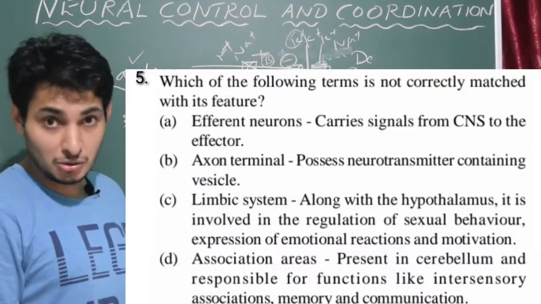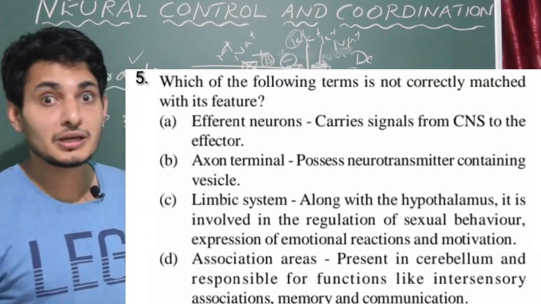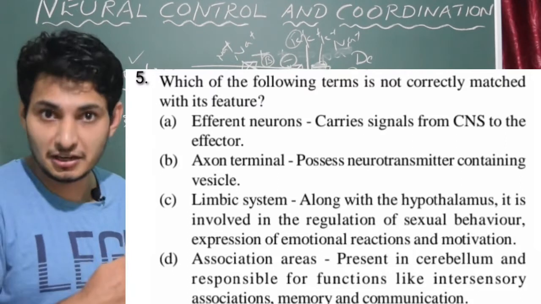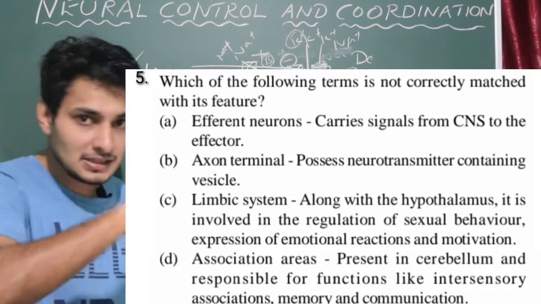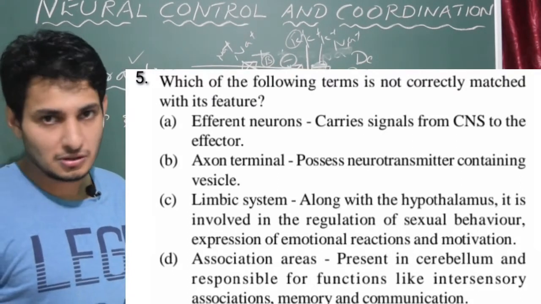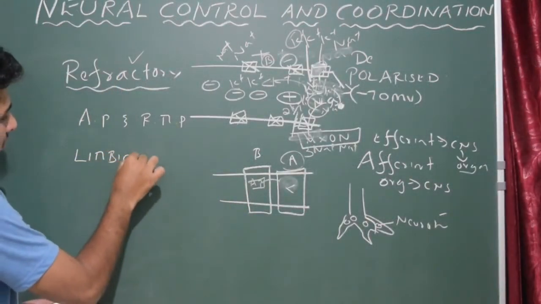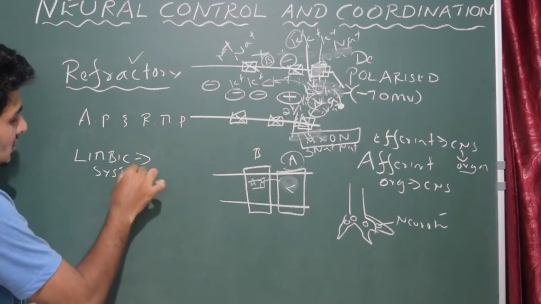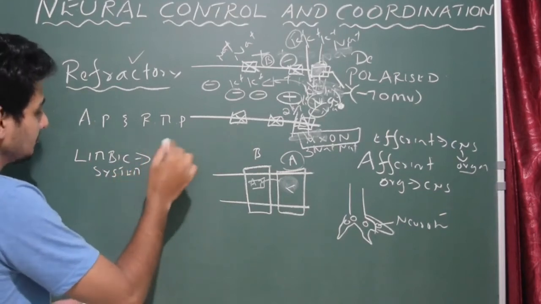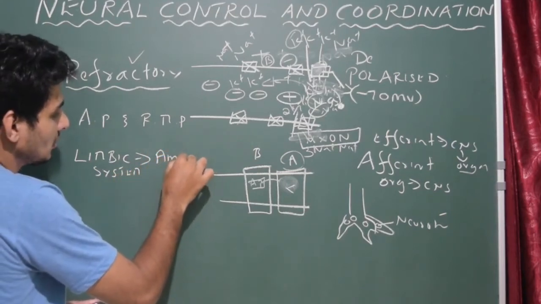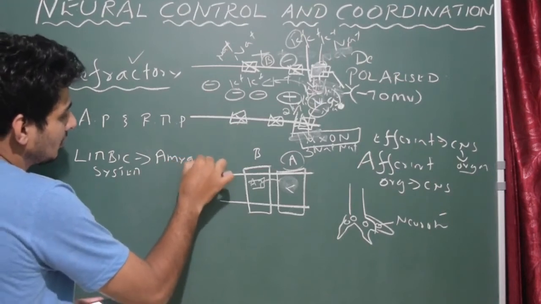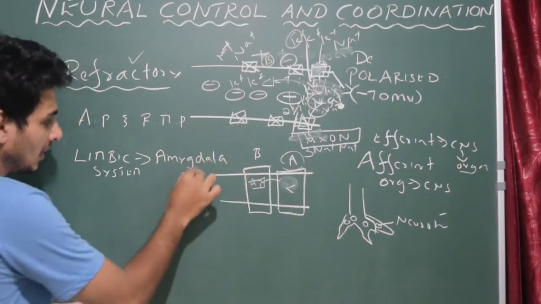Limbic system, we all know that the limbic system is very important for controlling expressions or sexual behavior, and it is found along with the hypothalamus. What is the limbic system? It is the structure formed by the amygdala and hippocampus.